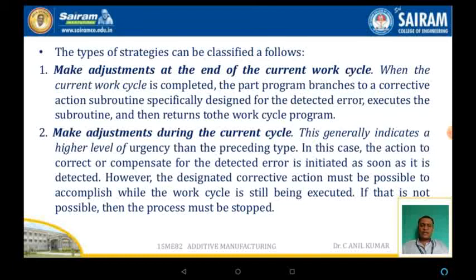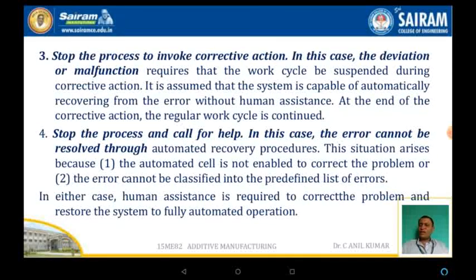This is generally indicated at a higher level of urgency than the preceding type. In this case, the corrective action that compensates for the detected error is initiated as soon as it is detected. However, the designated corrective action must be possible to accomplish while the work cycle is still being executed. The third one is to stop the process and invoke the corrective action in case of a deviation or malfunction. The fourth one is to stop the process and call for help.